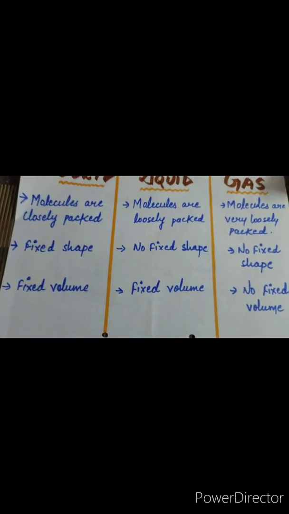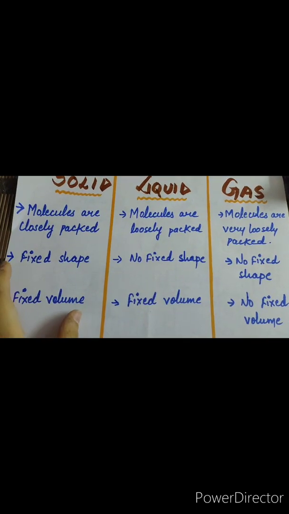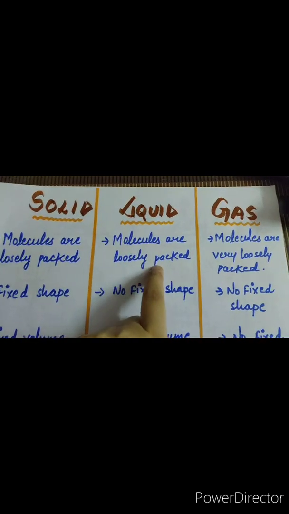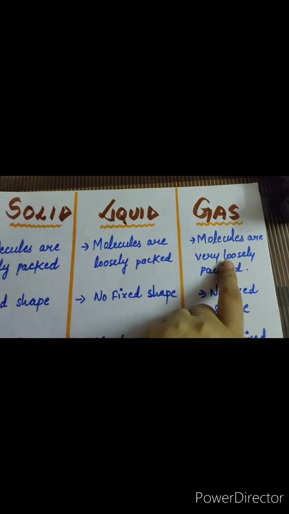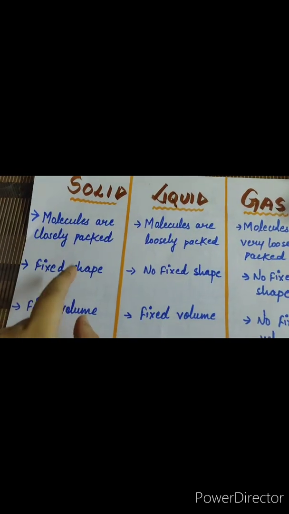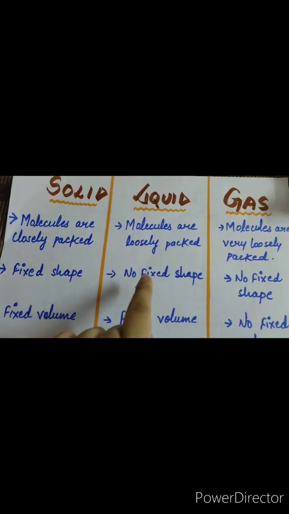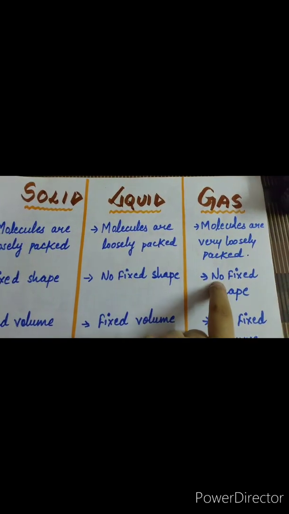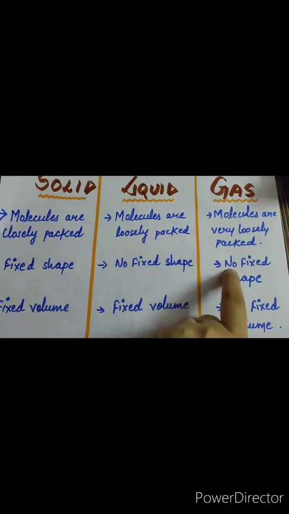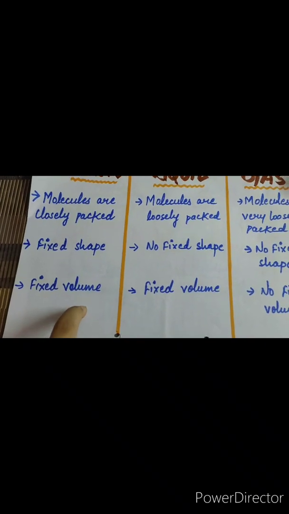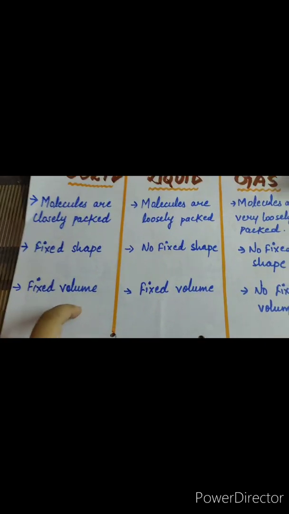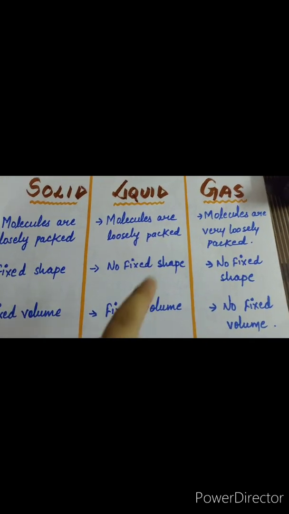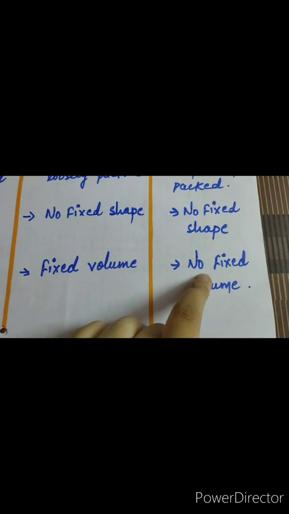So these were the different properties. First, related to molecules. Molecules in solids are closely packed, while in liquids are loosely packed, and in gases very loosely packed. Solids have fixed shape, liquids do not have fixed shape, they take the shape of the container, and gases also do not have fixed shape. Solids have fixed volume, the quantity will remain same, and same with the liquids. Liquids also have fixed volume, but gases do not.